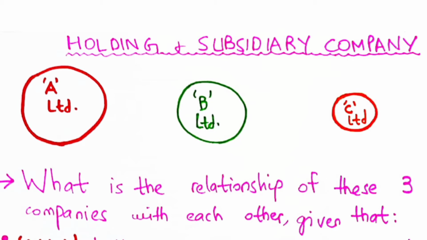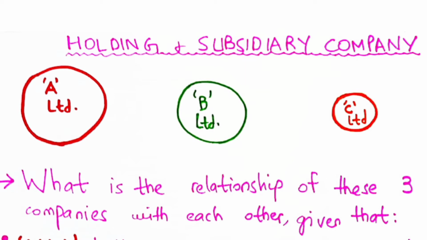Okay, so here in front of you, you can see that I have drawn three circles. The first circle, that is the red one, represents the company named A Limited. The second circle, which is smaller than the first one, represents another company named B Limited, and this is the green one. And the third circle, which looks red but is actually orange, represents the third company named C Limited.